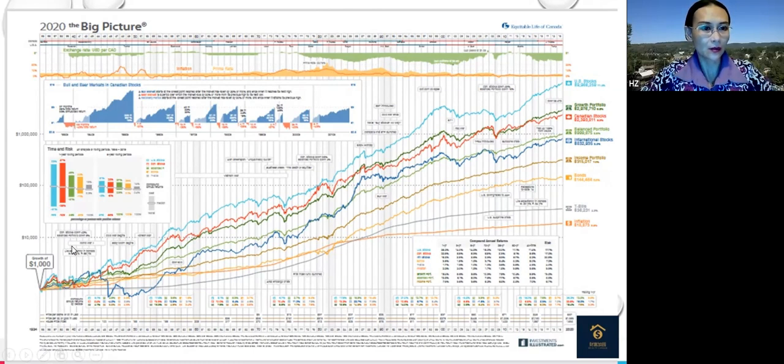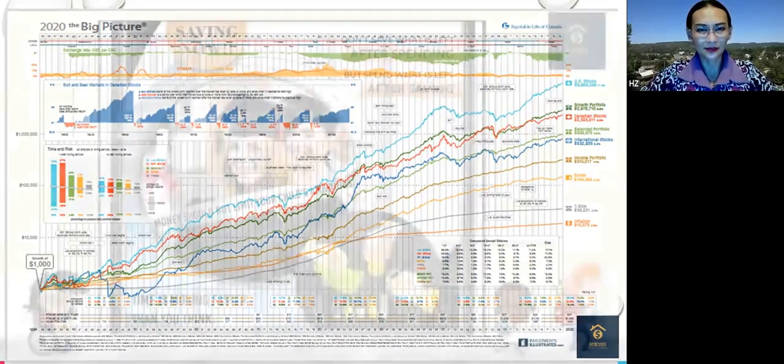Right? Because they go through like a World War II. They went through the technology bubble, also 9/11, the 2008 financial crisis, and we experienced COVID after that, right? So even so, no matter where you put your money into, this is a growth portfolio, balanced portfolio, and conservative portfolio, you will see the trend is always going up, right? So this is the power of compound interest in the long run.